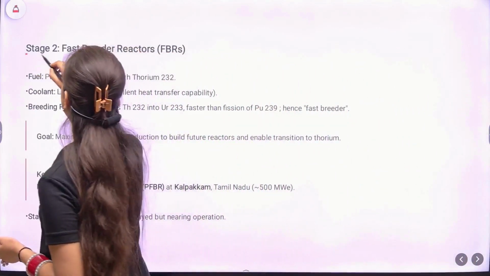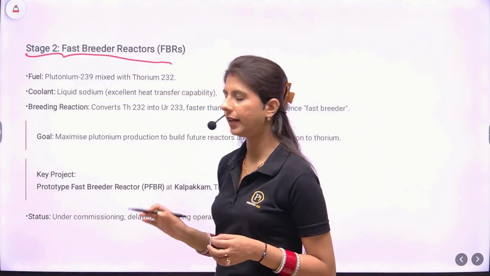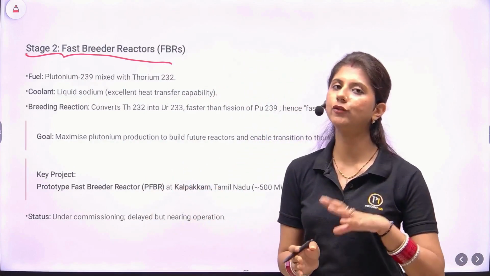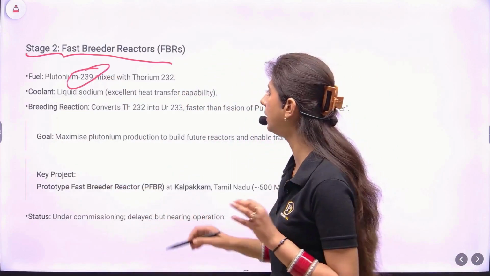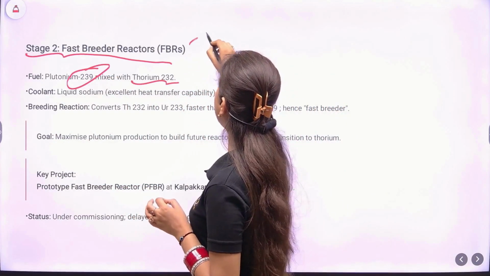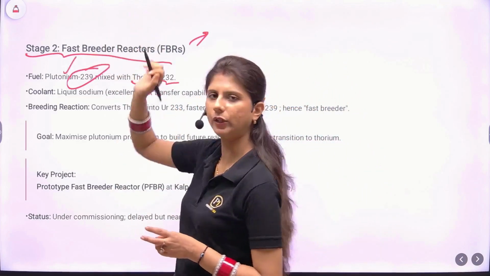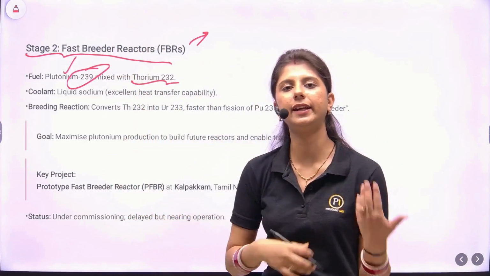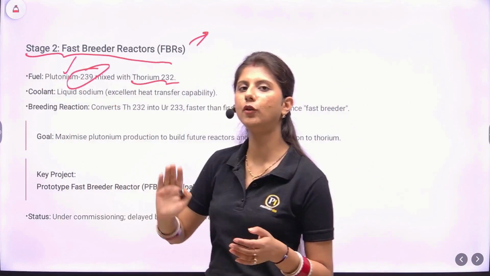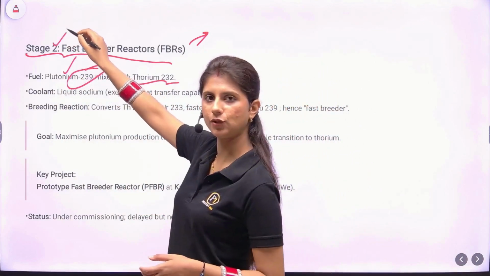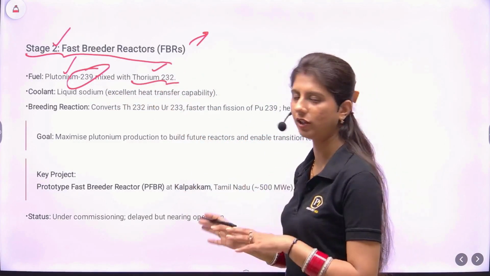Next is stage 2, which is a fast breeder reactor. What happens here? The plutonium which we derive from stage 1, that is Pu-239, will be mixed with thorium. The reaction will take place in 2 stages. First, we'll use this plutonium as the fuel and keep on generating more. Once we have enough inventory of plutonium, then we'll move towards part 2 of stage 2, where we'll mix it with thorium. This part is more important, that's why I have mentioned it over here.